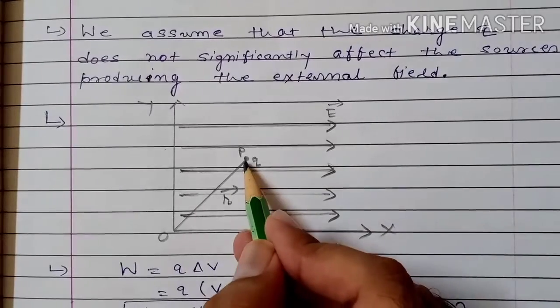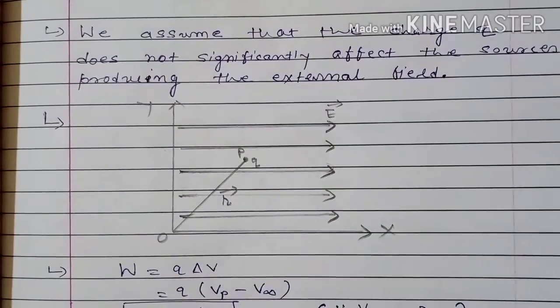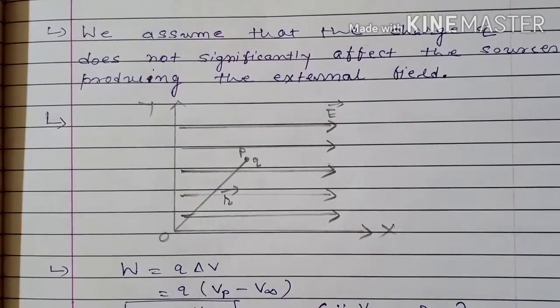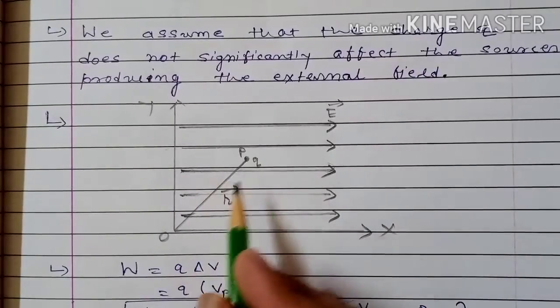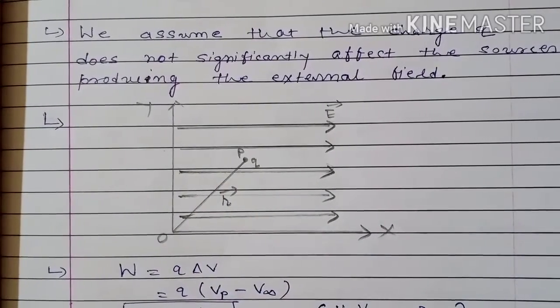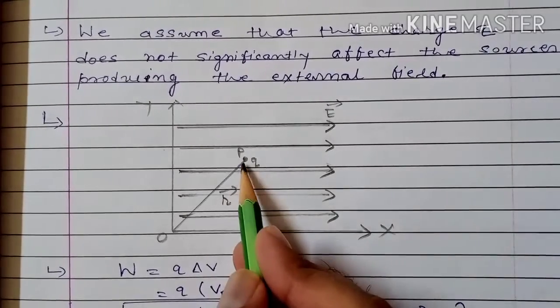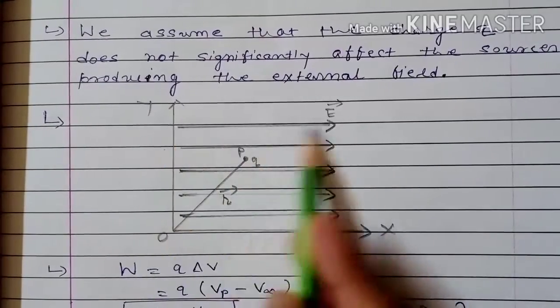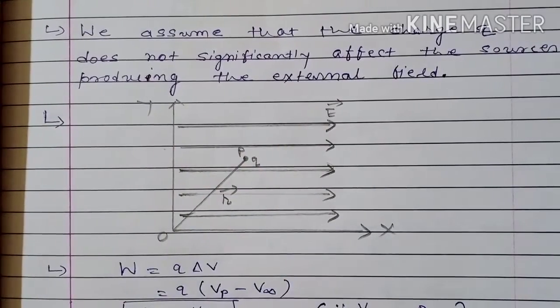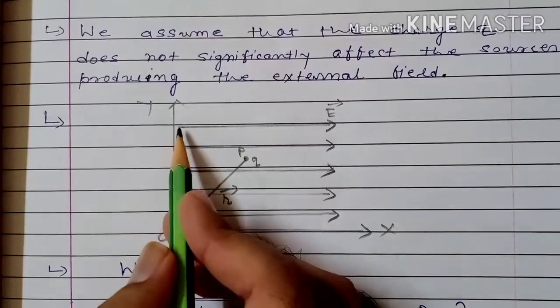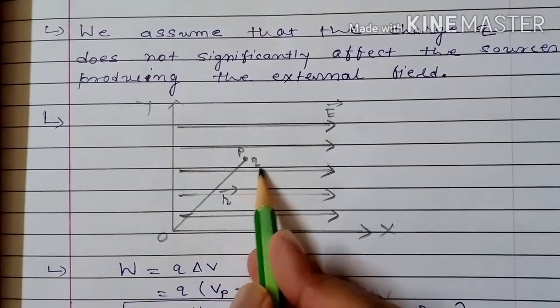So here I have taken small q, and this charge is in an external field, and we have to calculate its potential energy. So we want to find the potential energy of a single charge in an external field. This is not the field of this charge.